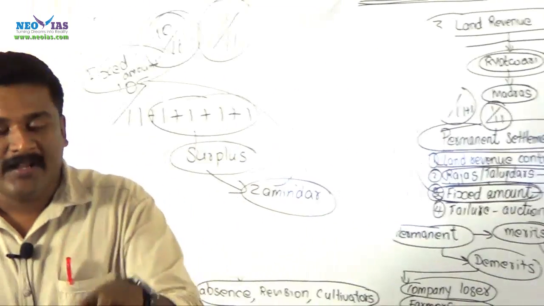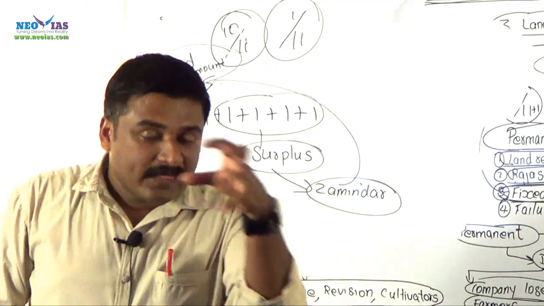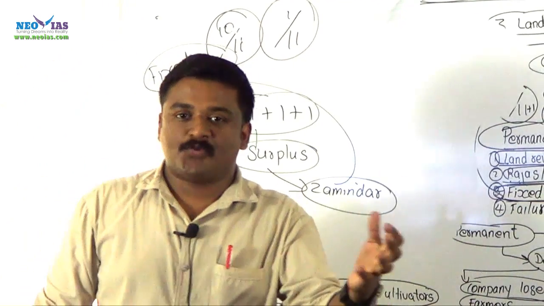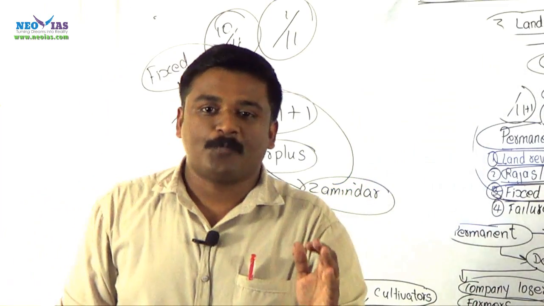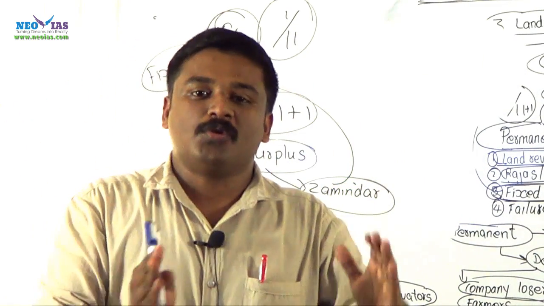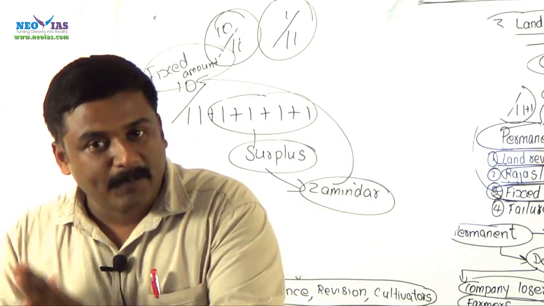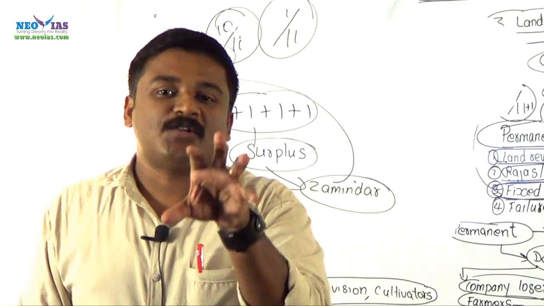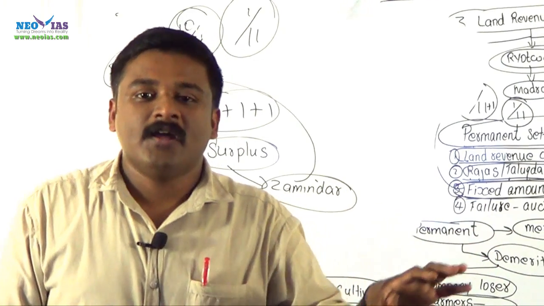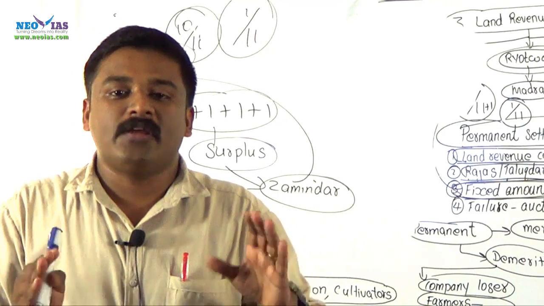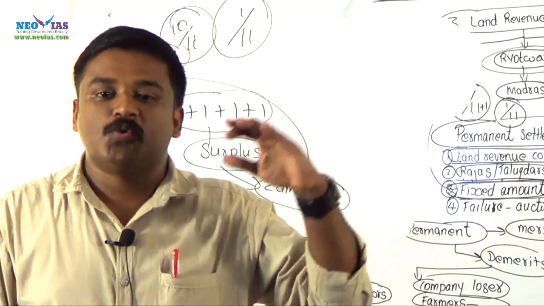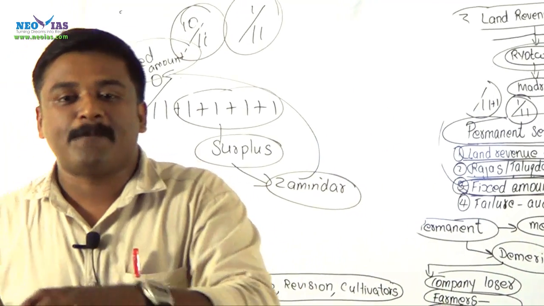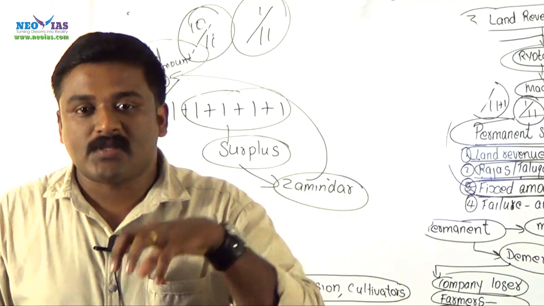Keep in mind, under this land revenue settlement, the zamindar, the owner of the estate, the owner of the land, is supposed to pay only a fixed amount to government. In case there is surplus in the production, that surplus goes to the zamindar only and there is no need for giving the share of the surplus to government. Whatever the surplus in the production, that goes to the zamindar's treasury.